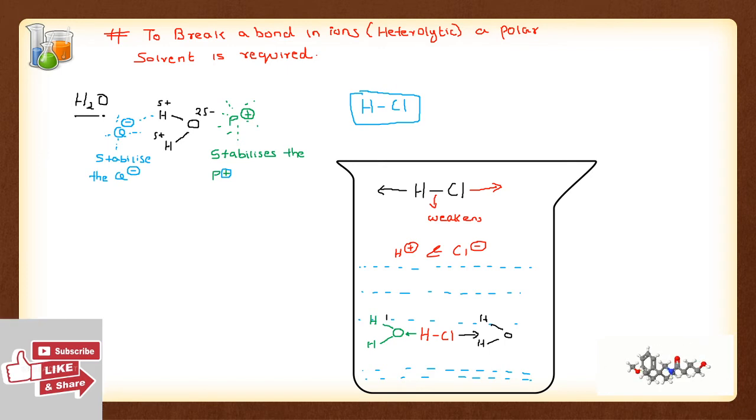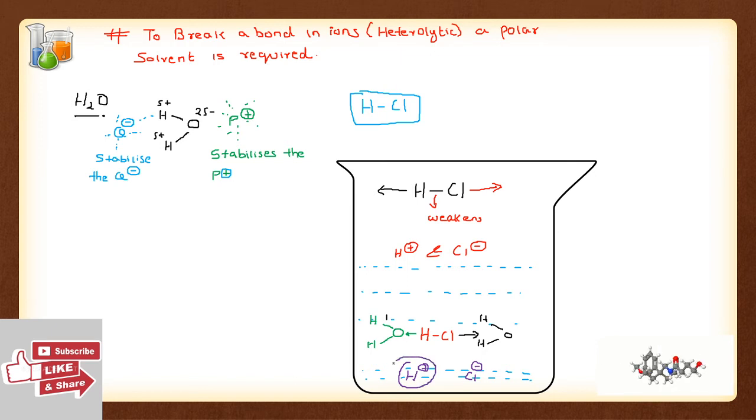So that I will show in this. We will get H plus because the bond breaks, and we will also get Cl minus, and the H plus will be stabilized by oxygen. H plus is a cation, and as I said before, the cation will be stabilized by the oxygen, and the same case will happen over here.